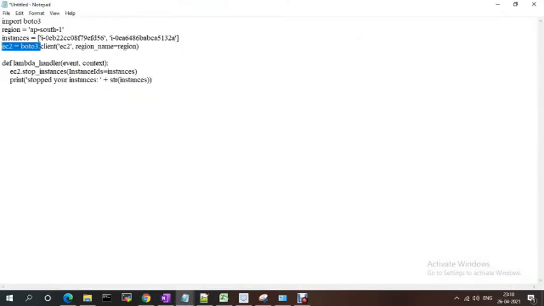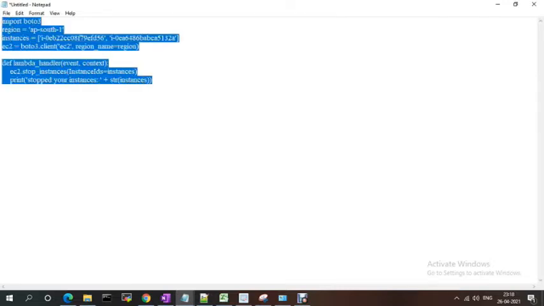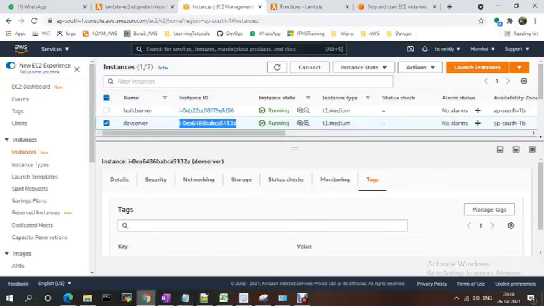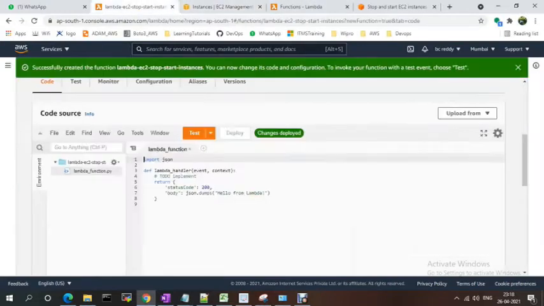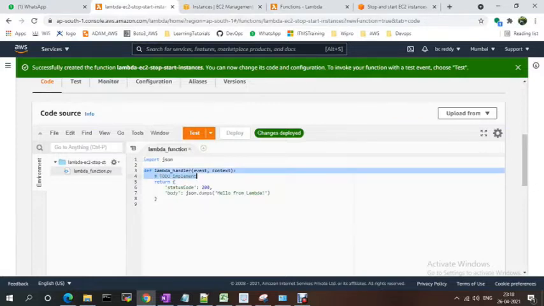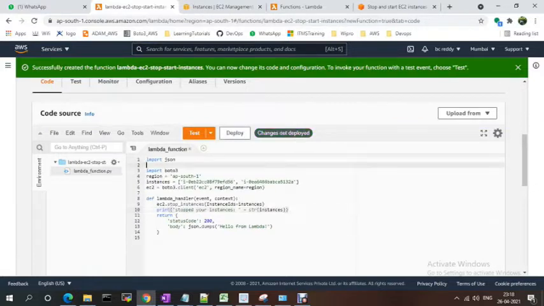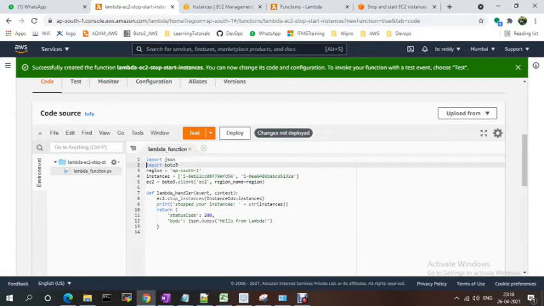Now this is the EC2 client. I'm defining boto3.client for EC2 with the region. Then I'm defining the function lambda_handler, which stops the instances. Here in the function I define import json. And this is stop instances. My function is ready.